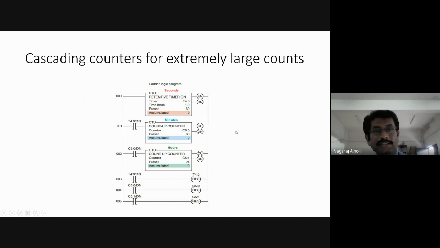Next, we can see cascading of counters for extremely large counts using a retentive timer. Okay, retentive timer. Here, as we can see in this diagram, can you make a guess, students? What may be the program?